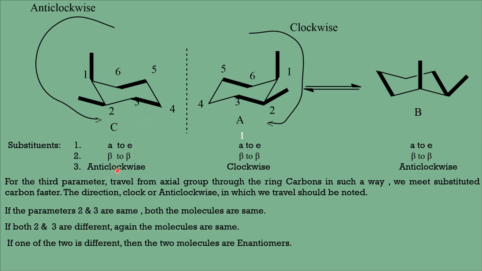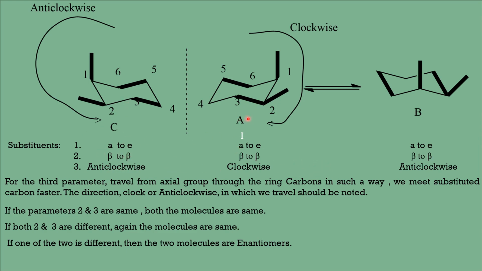Now here also we have to travel from axial to equatorial. So from the carbon containing the axial group, I have to travel in the ring in such a way that I meet the carbon with the substituent earlier. So when we travel in this direction, I go from here 1, 2, 3, and this is the clockwise direction. Yes. So we have identified 3 parameters for the 2 conformations.